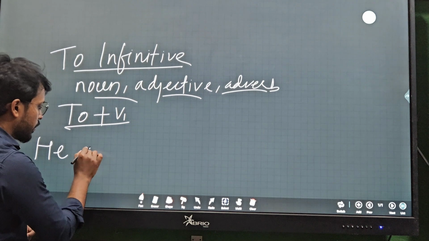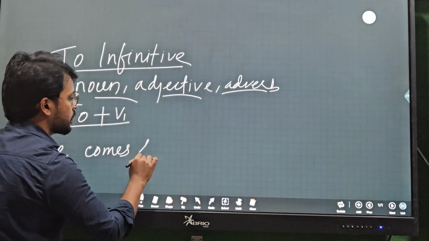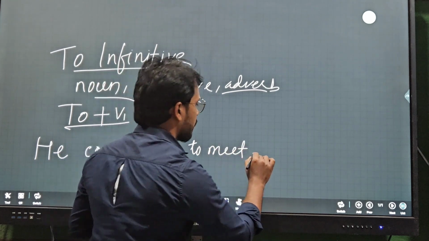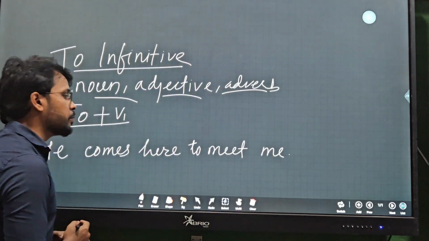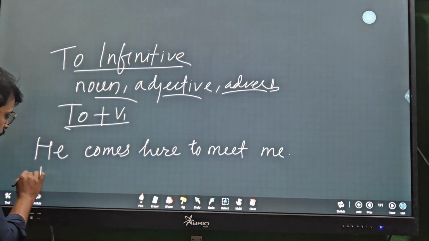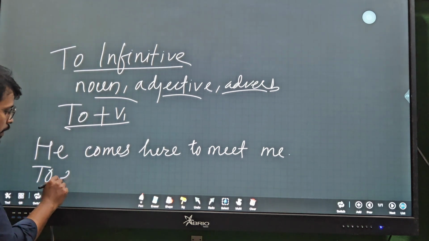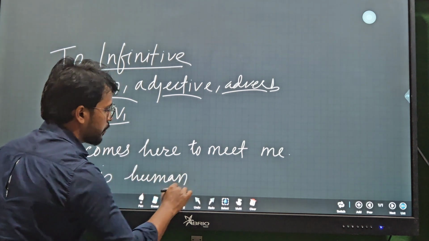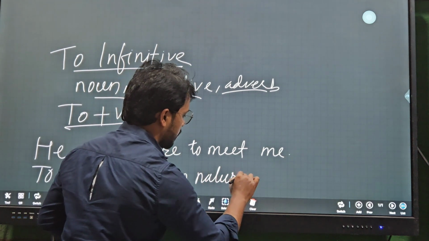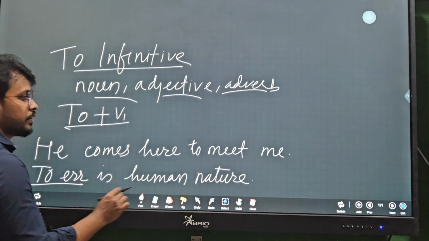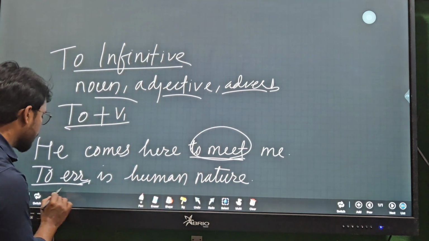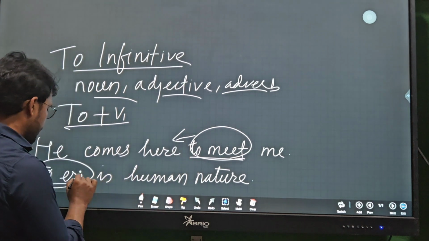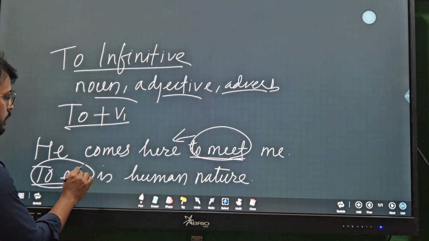He comes here to meet me. To err is human nature. So these are acting as the noun, adjective and adverb in the sentence. This is acting as the noun here.